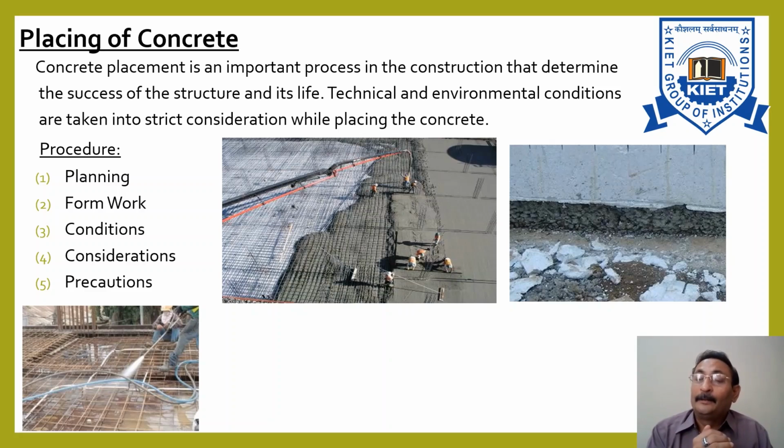The third is placing the concrete in layers with timber or steel shutter. An example is mass concreting for dam construction or construction of a tunnel, where concreting is done in layers within the formwork.